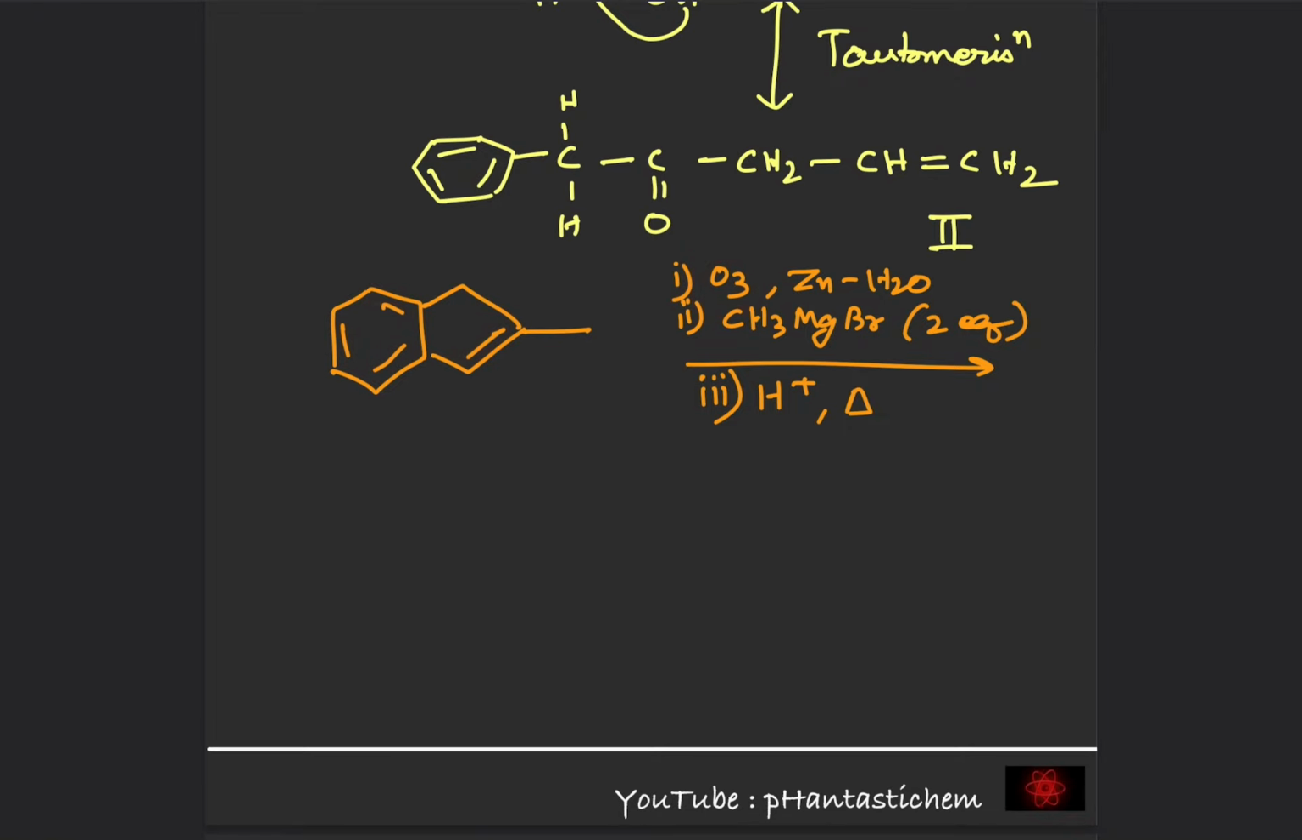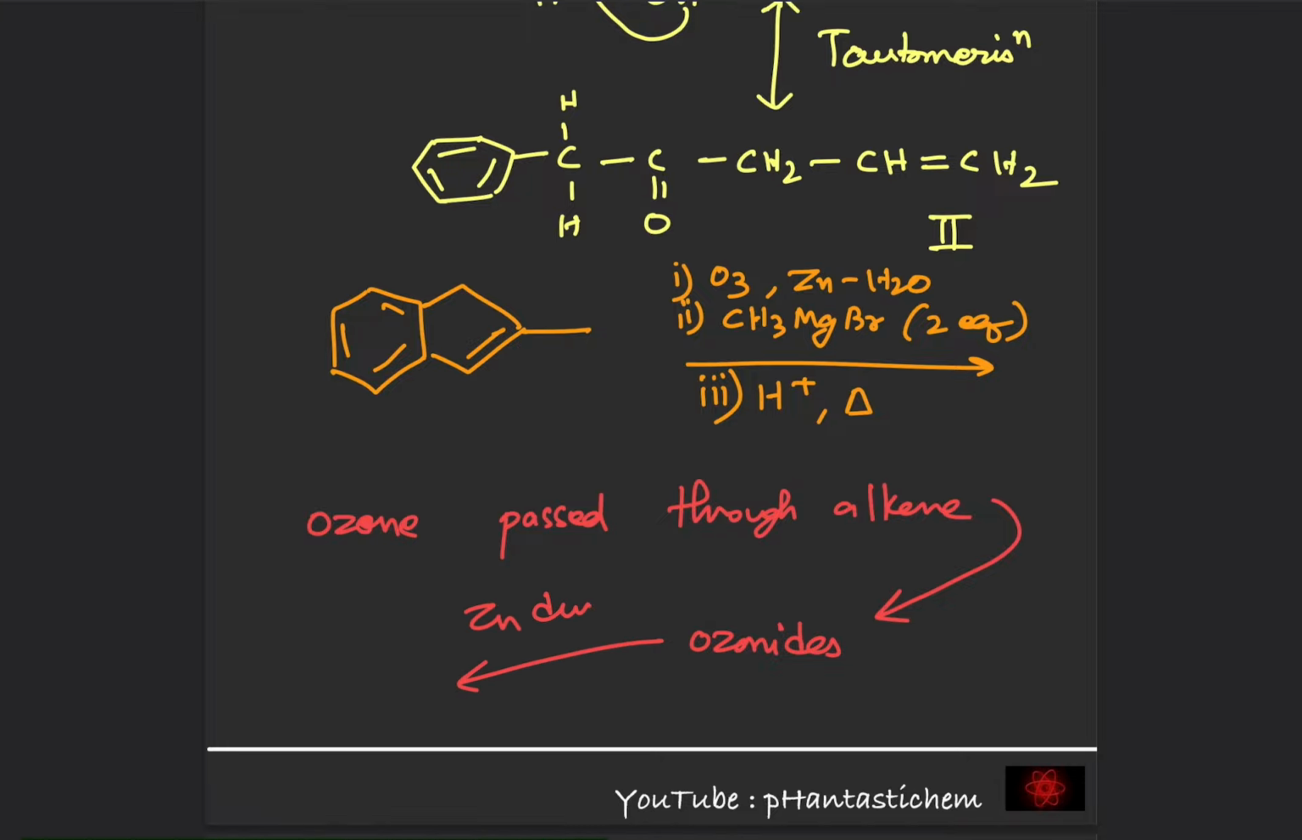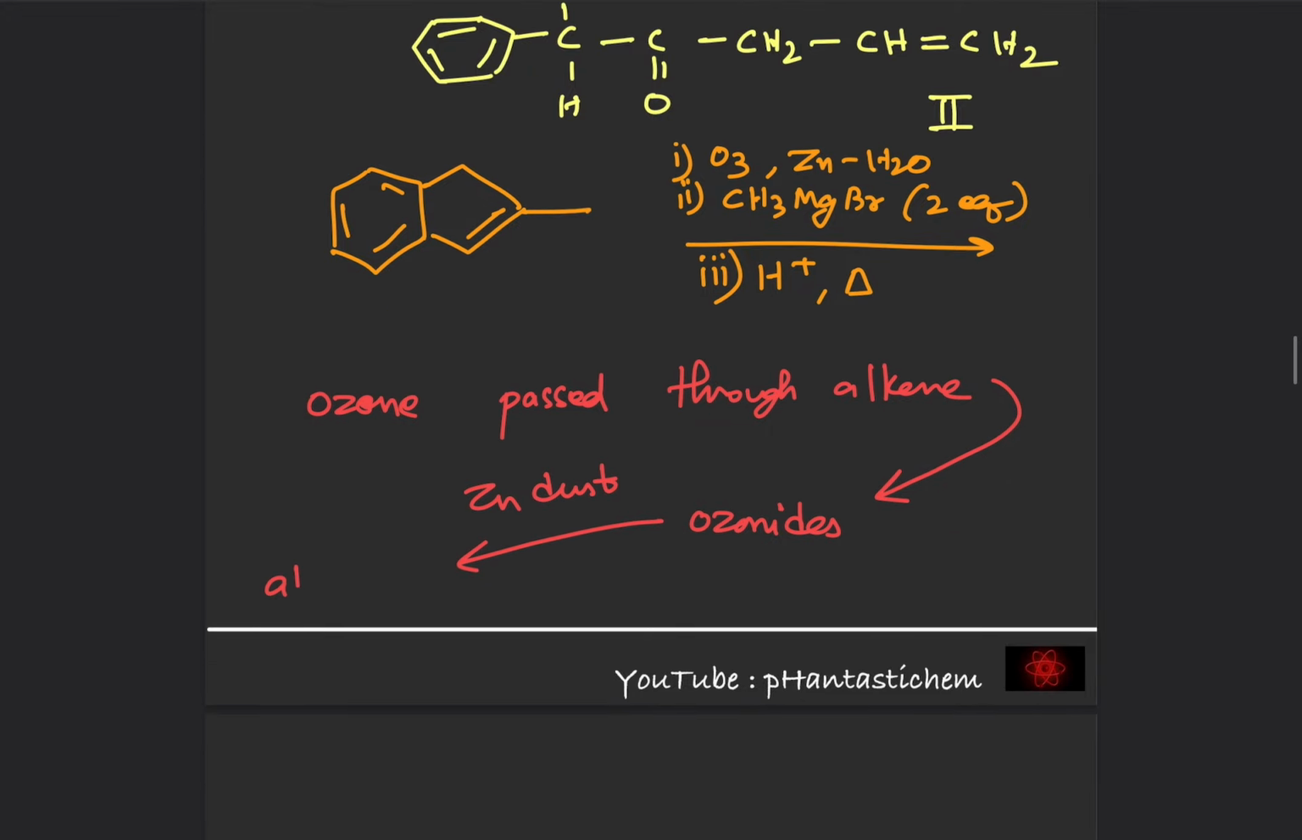Regarding ozonolysis, whenever ozone is passed through an alkene, it oxidizes the alkene to ozonide. So we convert the alkene to ozonides, and these ozonides are reduced with zinc dust to give aldehyde or ketone or a mixture of these. So we can either get aldehyde or ketone or their mixture. It depends upon the structure of the alkene.